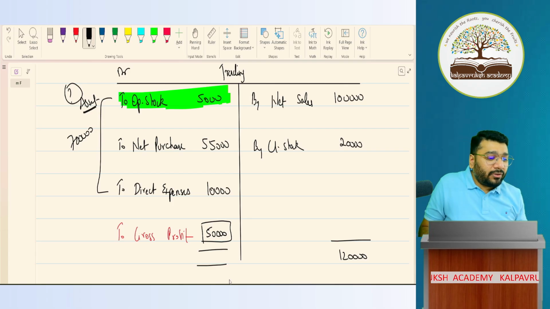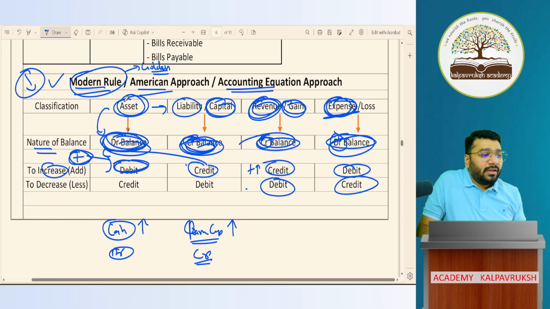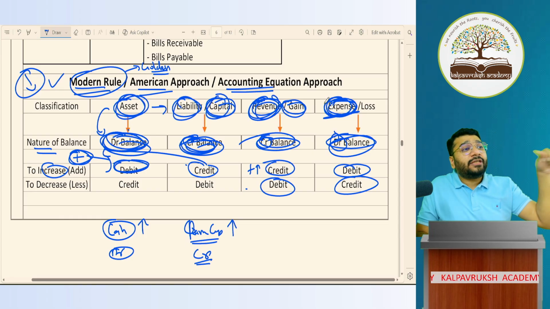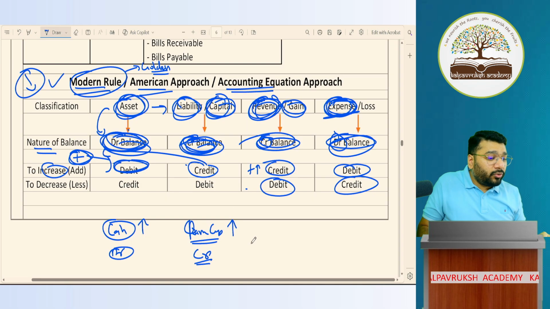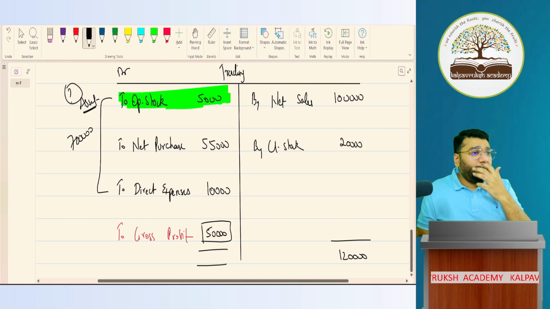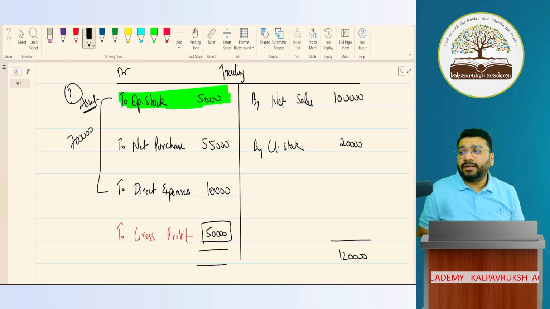As per modern rule, I have to classify all the accounts into 5 categories, no? Asset category, liability, capital, revenue, expenses. So opening stock is what category, which is coming in trading account? Asset. Okay. Online people, what do you say? Asset. Others? Online people, asset. Fantastic. Now those who did 11th with me, you tell me what is the nature of opening stock coming on the debit side of trading account.